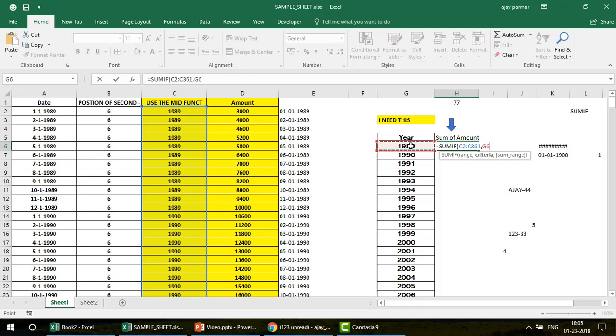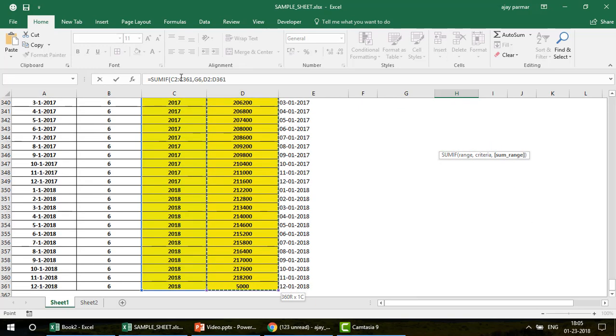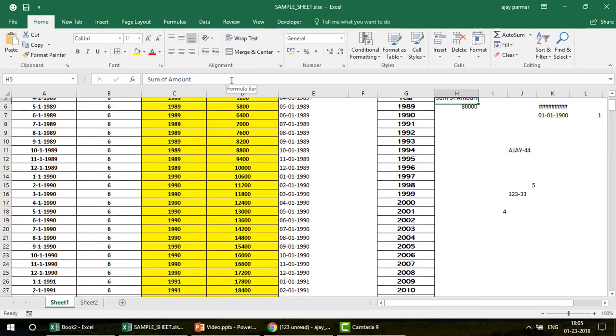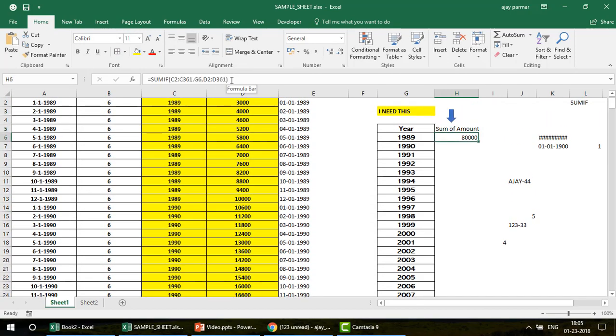Rest of the numbers will be treated as 0. And then I press comma. What is the sum range? Where I want to sum? Obviously this is my sum range, so you select this range. Make sure both the ranges start from the same cell and end at the same. For example, if I start from C2, this should not start from D1 or D3, otherwise you will get the error, right? Now I press enter, and you can see that I got the answer, guys.